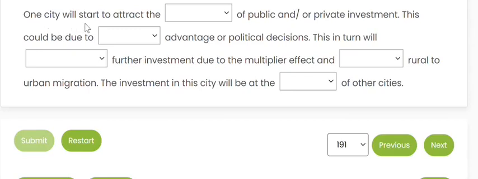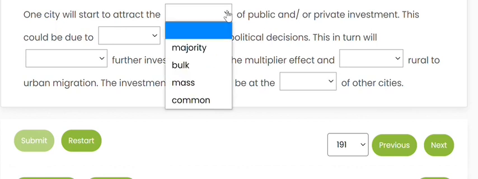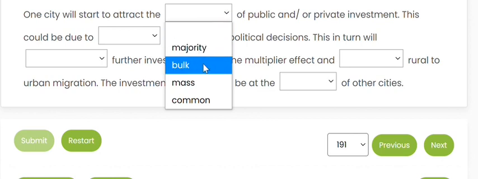One city will start to attract the dash of public and private investment. So what of public and private? We need a noun. Whenever we have a blank before "of", we need to put a noun there. Majority of investment makes sense. Majority means major proportion of. Bulk is used for quantity.